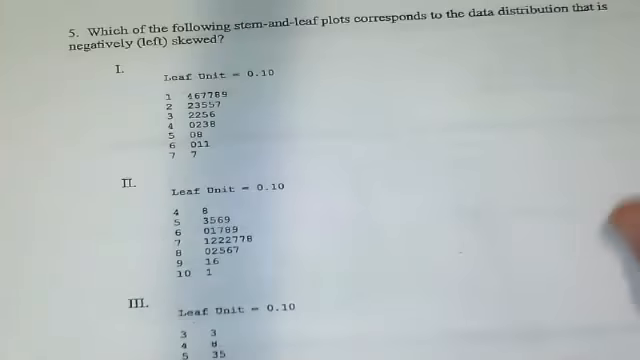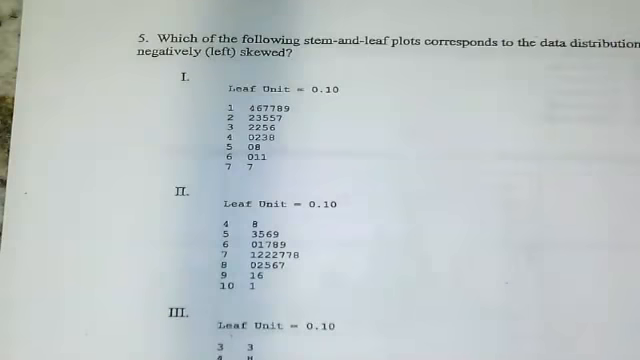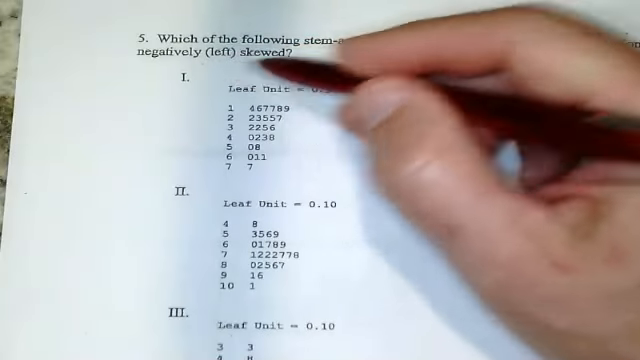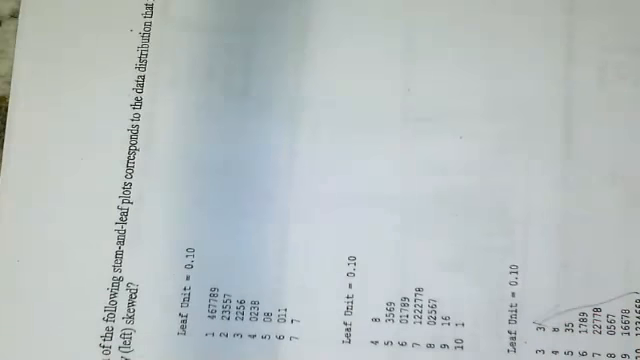Question 5. It asks, which of the following stem and leaf plots correspond to the data distribution that is negatively skewed, or skewed to the left? So we turn it this way because our numbers go left to right. Here's 10 to 17. That is skewed to the right. That is approximately symmetrical, so my answer is 3. That is skewed to the left. Number lines go left to right, smallest to largest, so that answer is C, number 3 only.